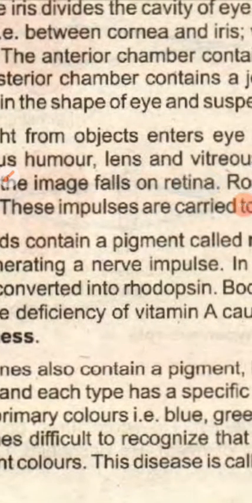What is the nerve impulse? It's the message. The message which is transmitted from the body to the brain, that is called a nerve impulse. The message which is coming from the brain and the spinal cord to the effectors, that is also a nerve impulse. Nerve impulse is the message which is carried by the neuron.